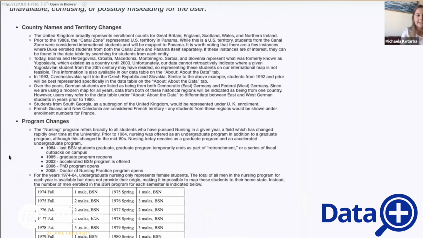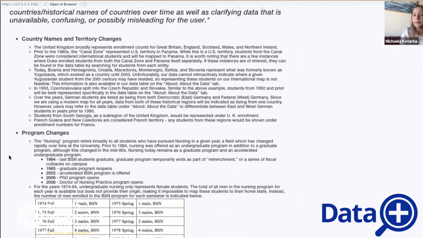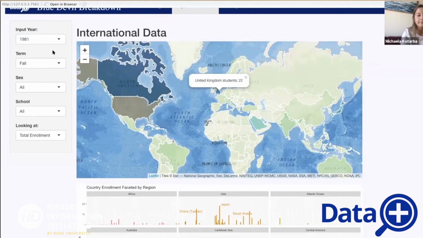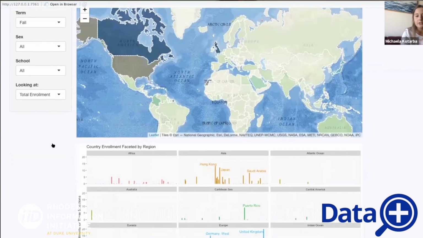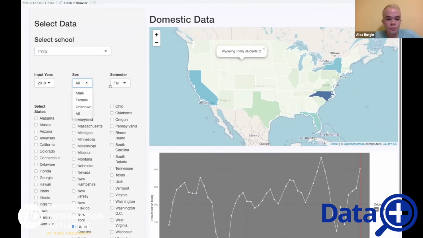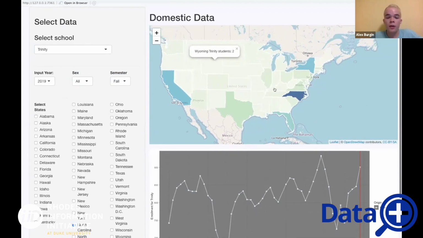One of the main takeaways from our visualizations and our examinations are that Duke is a very diverse school, and it's changing into a very more diverse school. And we're just looking at those changes over time and seeing how Duke has been a highly dynamic system. And I think it will allow both donors and the admissions office and the registrar to understand the ways that Duke has changed over time, because I don't think that this data has all been put in one place before in a clean way that is easily interpretable.